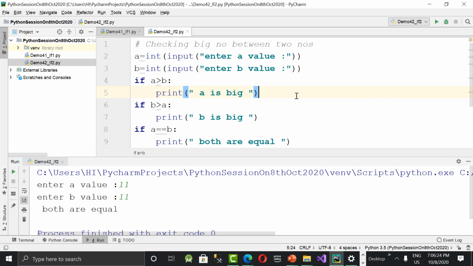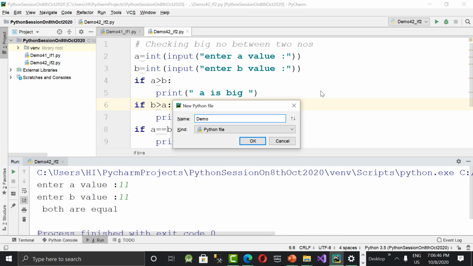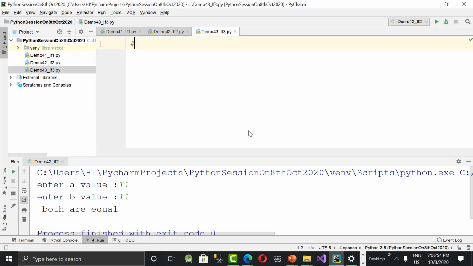So now let us move to the next example where I'm going to use and and if condition together. The and operator: how to use and in an if condition where we are checking two or more conditions. Let's see the next example now. Right click on it, new Python file. I said demo 43 underscore if 3. Click OK. Now checking big number among three numbers.